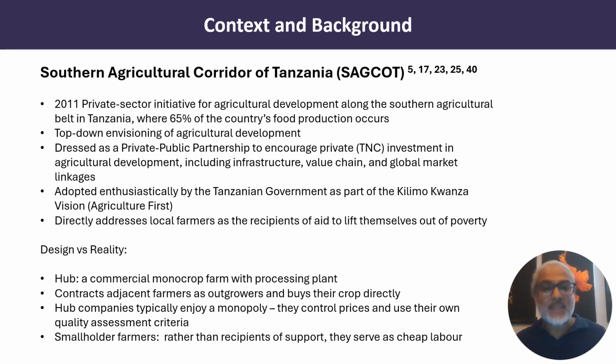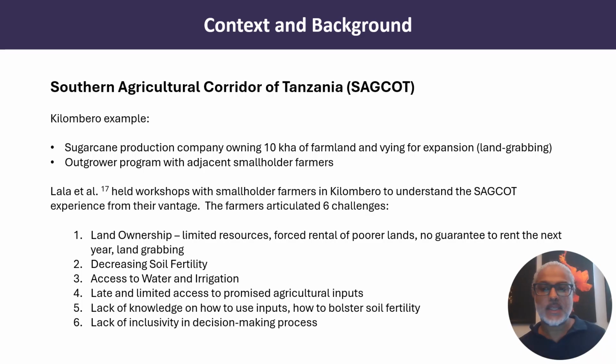In reality, the hub companies enjoyed a monopoly. They controlled prices, they used their own quality assessment criteria, and the smallholder farmers, rather than being recipients of support, served as cheap labor. This is certainly true for our example in the Kilombero district, where a sugarcane production company owns 10 kilohectares of farmland, is vying for expansion via land grabbing, and has an outgrow program with adjacent smallholder farms.